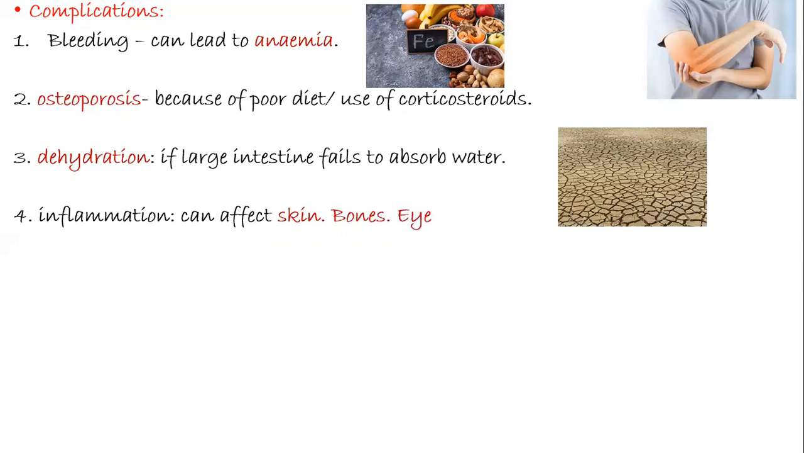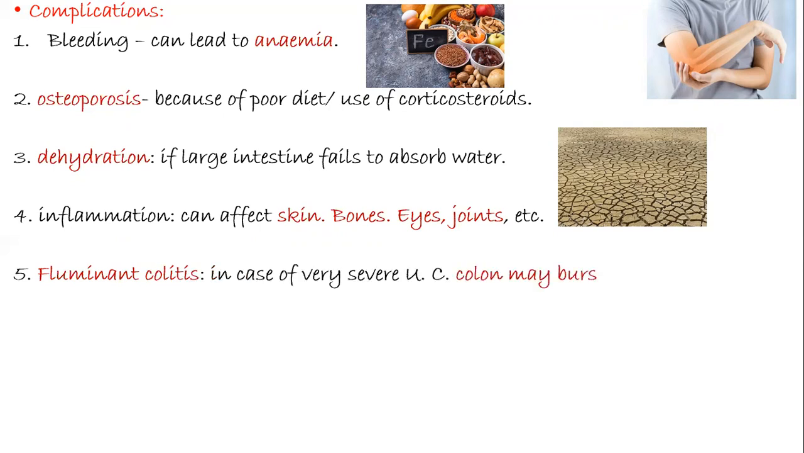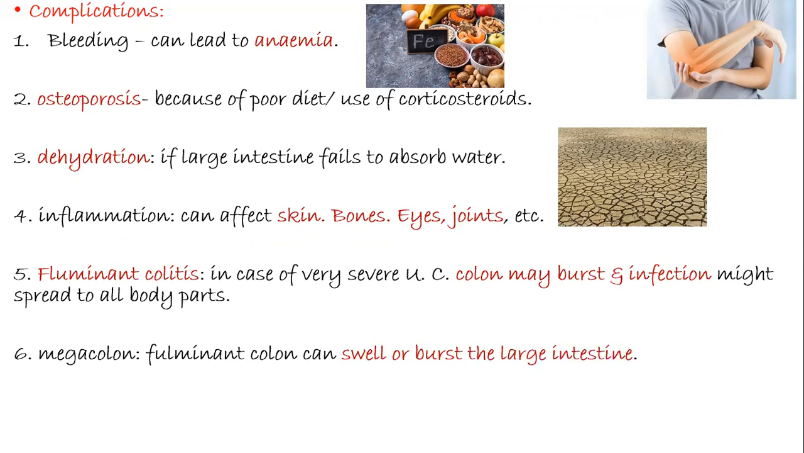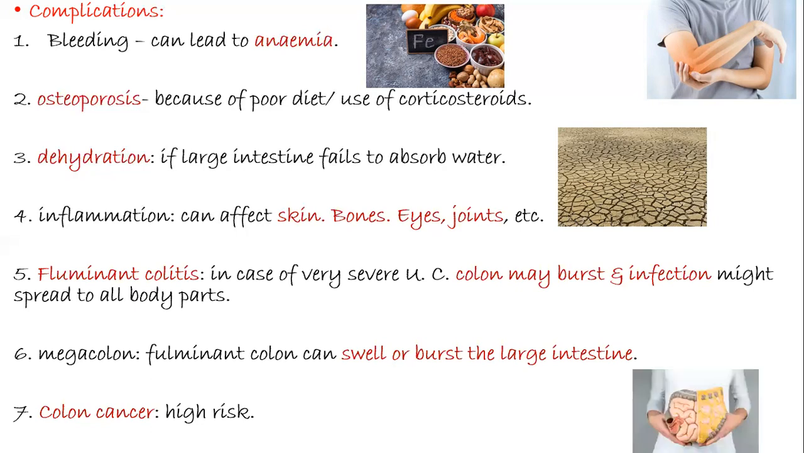Inflammation is not just seen on the intestine lining, but it can also be observed on the skin, bones, eyes, joints, etc. There is fulminant colitis. In case of very severe ulcerative colitis, the colon may burst and the infection might spread to all the body parts through the blood. The next is megacolon. It is fulminant colitis and can swell or burst the large intestine. And lastly, there can occur colon cancer. There is a higher risk in the patients who are suffering from ulcerative colitis to develop colon cancer.